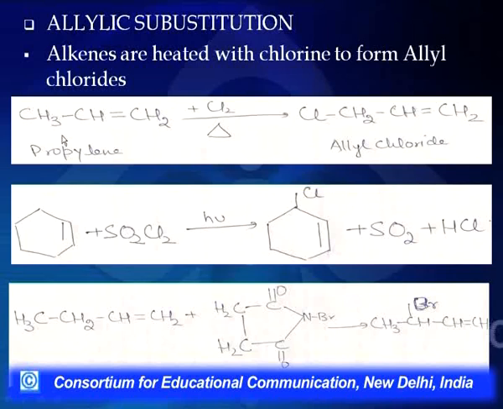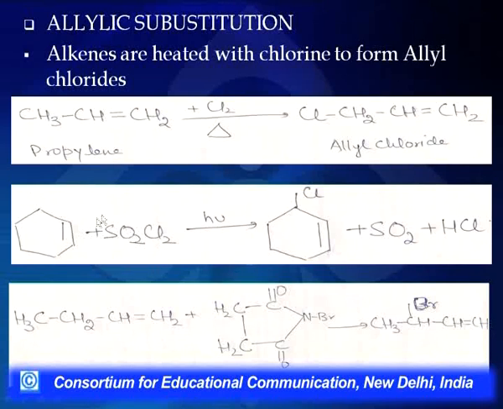So when we talk of this reaction, this is an allylic position. And what I will be talking about here is allylic substitution. When chlorine reacts with propene, what we get here is allyl chloride. Similarly, if I talk of SO2Cl2, this also brings about allylic chlorination.